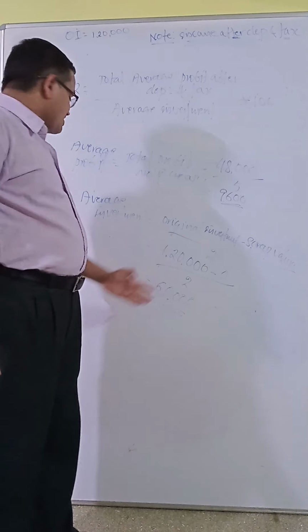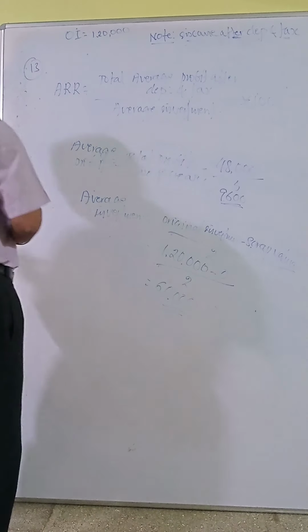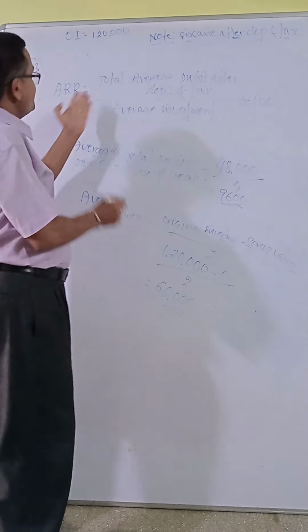So 1,20,000 divided by 2 gives you 60,000.